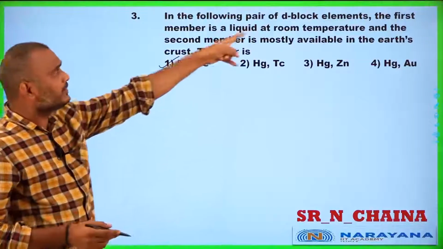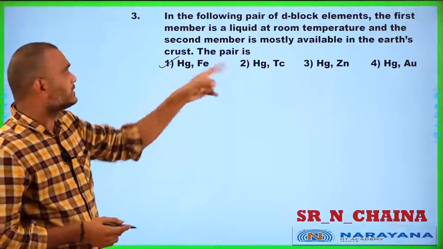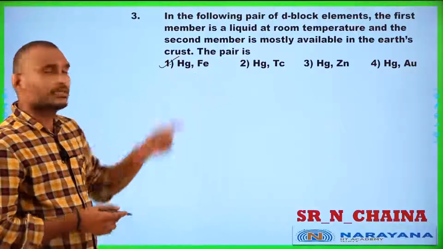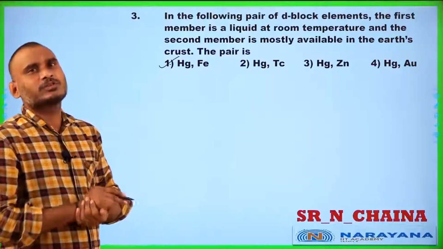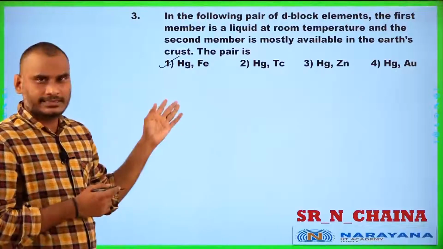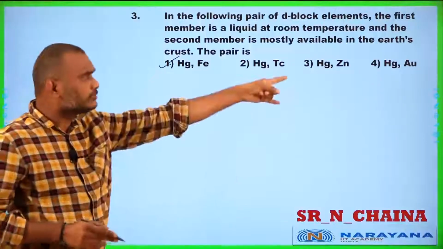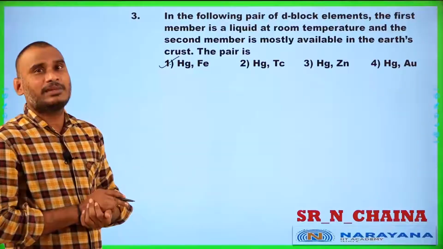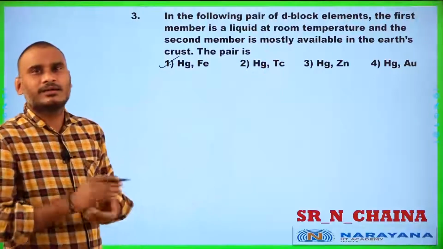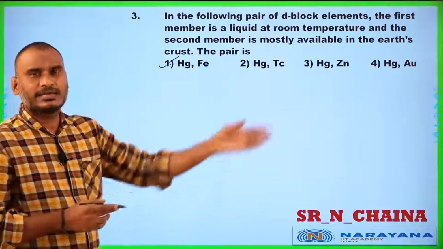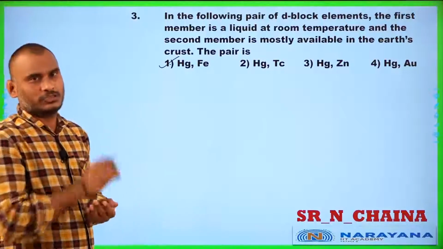Understood? Mercury is the liquid at room temperature, and iron is mostly available in the earth crust of the transition elements. Mercury, technetium: technetium is a man-made element. Mercury is okay, but zinc is not the most abundant element in the earth crust. And mercury and gold: gold is rarely present in the earth crust because they are noble metals. Yes or no, students? That is why answer 1 is suitable for the question.